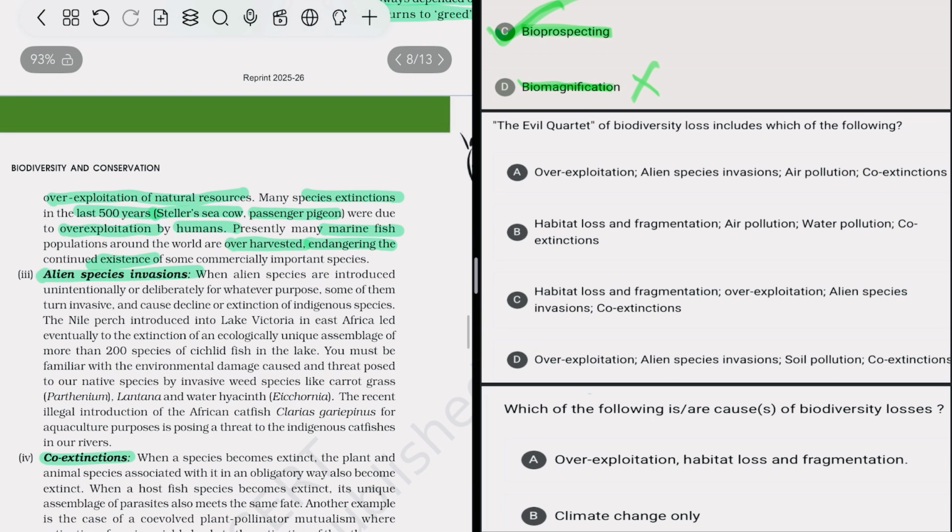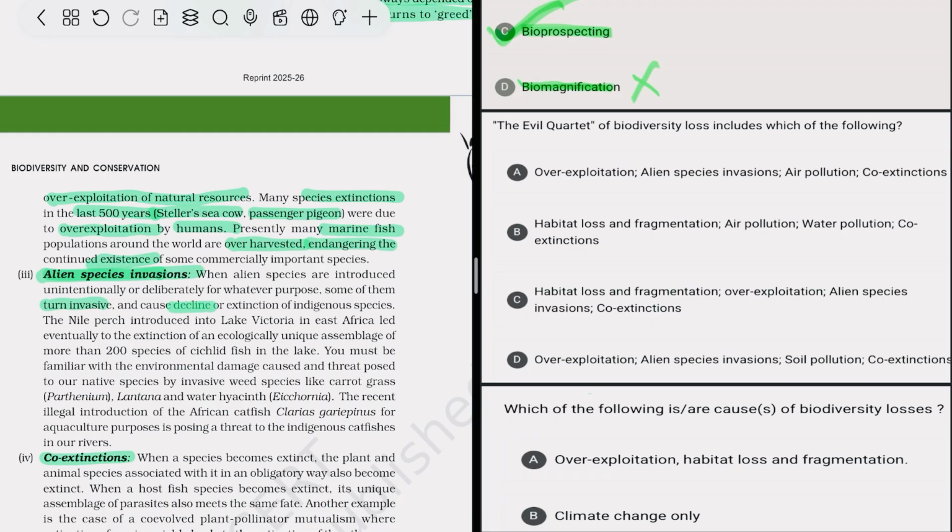Now, after that, alien species invasion. When alien species are introduced unintentionally or deliberately for whatever purpose, some of them turn invasive. When an alien species from a foreign country is introduced into a native area, it becomes invasive because it damages the native species.